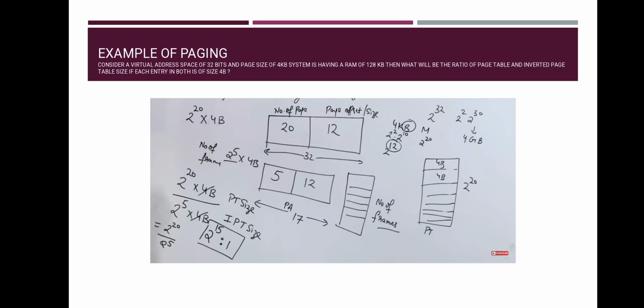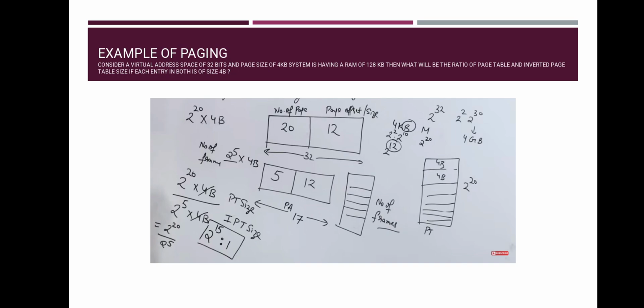This means the number of frames is equal to the main memory. So how will you find the number of frames in main memory? Let's say you have to remember their points also. We all have seen the formula of logical and virtual address. Now I am telling you about the physical address. Physical address means the size of the main memory. The size of the main memory is 128 KB.